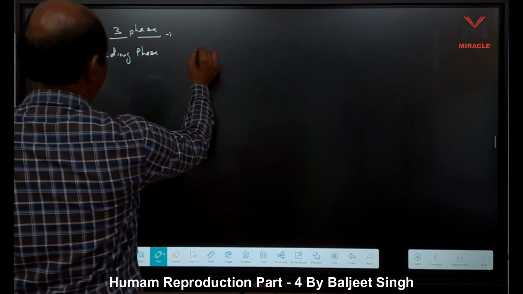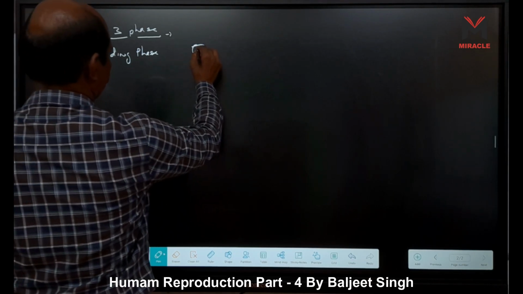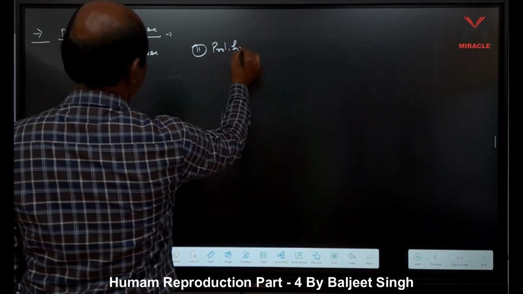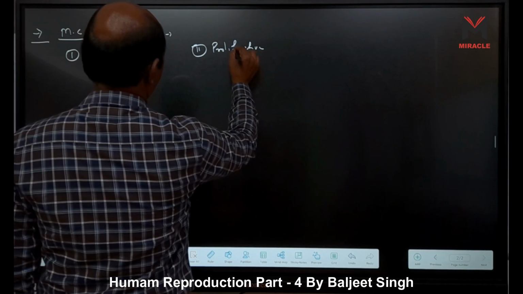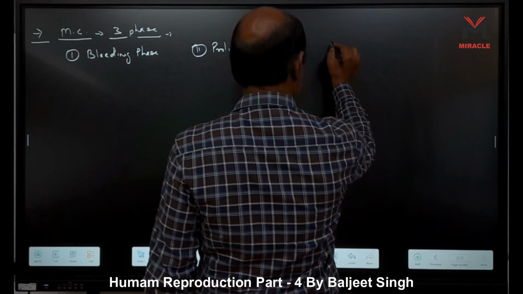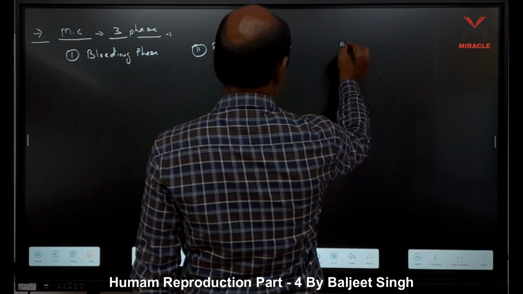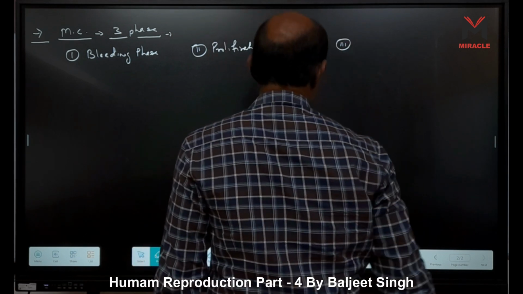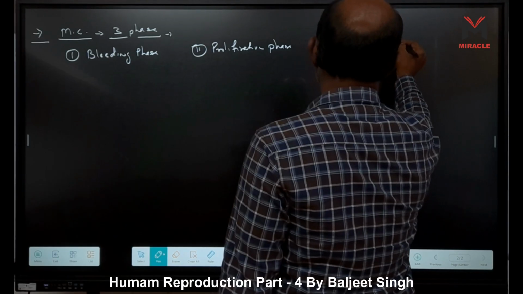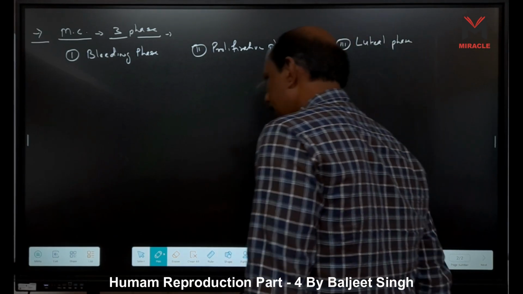Second, it is proliferative phase, and third one is over here, luteal phase, right?